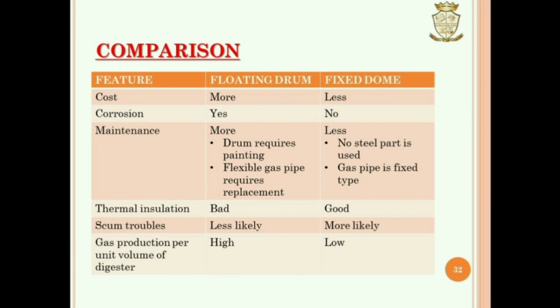Thermal insulation is bad in floating drum type but good in fixed dome type. Scum troubles are less in floating drum type and more in fixed dome type. Gas production per unit volume of digester is high in floating drum type and low in fixed dome type.